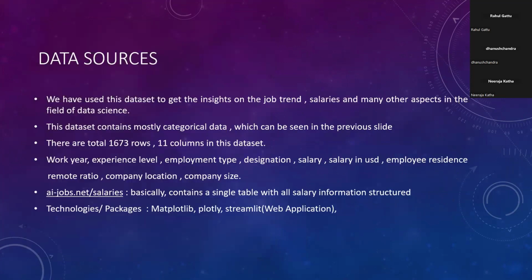And next, these are some of our data sources. The data set consists of 1,673 rows and 10 columns. With the increasing demand in this field, we know this is quite a small amount of data. Out of these, four are numerical features and the remaining are categorical features. This dataset is from AI jobs. And in this project, we majorly focused on the salary in USD feature, the job title feature, and the remote ratio feature.